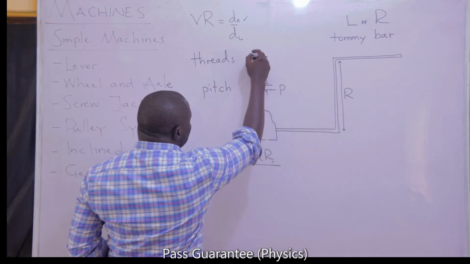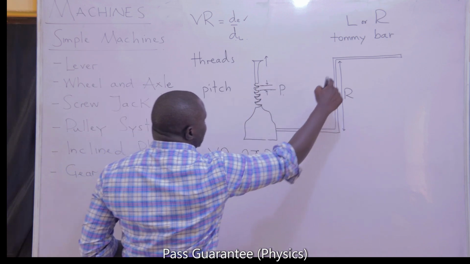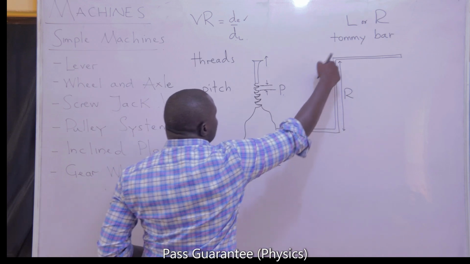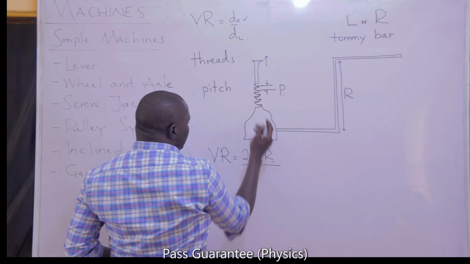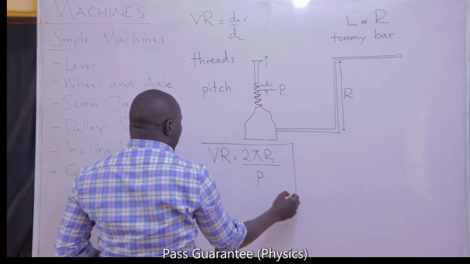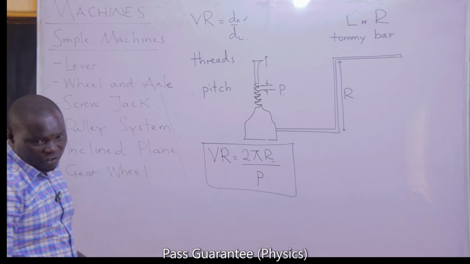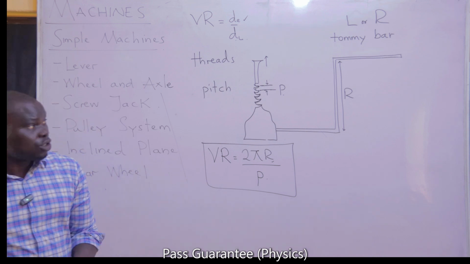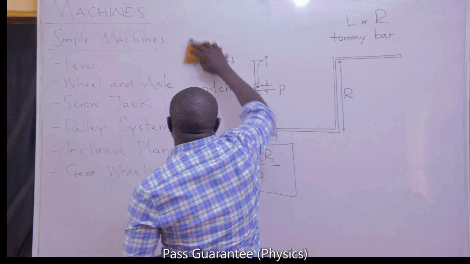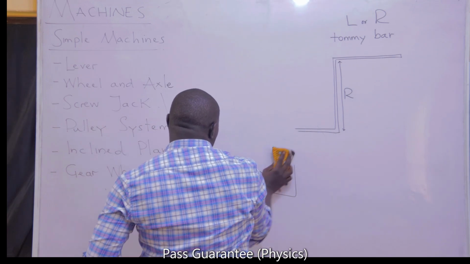The load is connected to the jack itself. And we said anytime your effort goes through a turn, the load goes up by a pitch. So it will be 2 pi r all over pitch. This is the formula for finding the velocity ratio of a screw jack. I hope you are taking note of each of these formulas, because ultimately these are the ones we are going to use to solve problems on a machine.